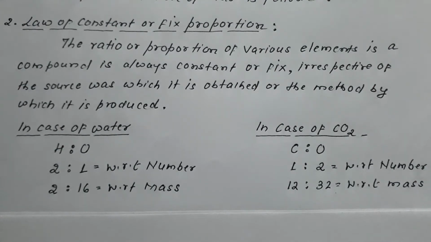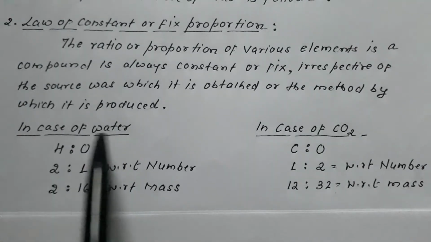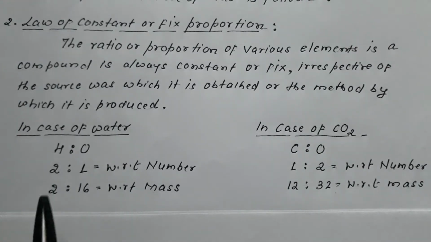That is, if the same compound is obtained from two or more different sources or prepared by two or more different methods, then in all the cases, the ratio of various elements in the compound will always be constant or fixed. For example, in case of water, there are two elements involved. One is hydrogen, the other is oxygen.